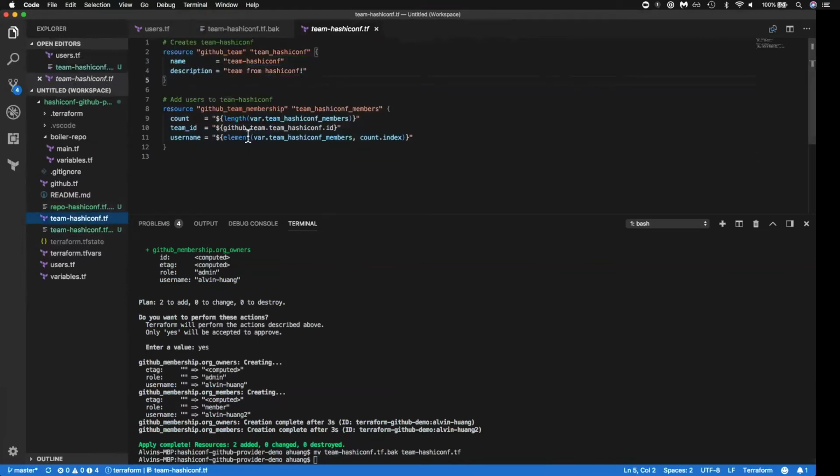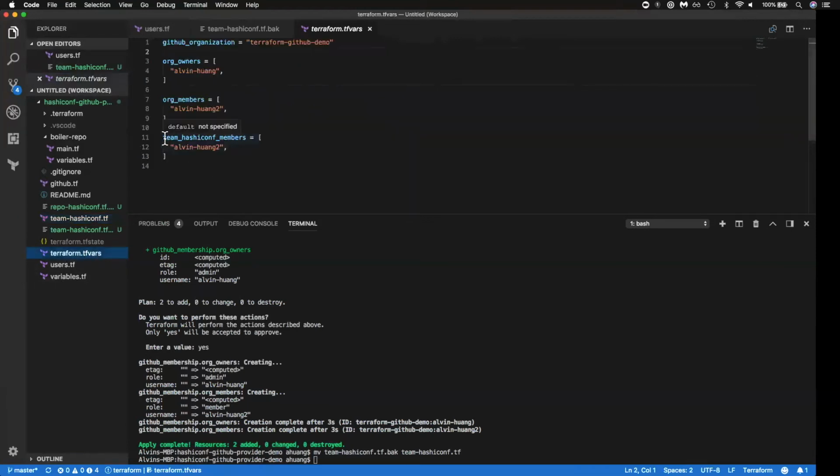And we see that in here, we have two separate resources, one to create a GitHub team resource, and this team will be called team-hashiconf, and another resource that will actually attach members to the GitHub team that we've created. So in our terraform.tfvars file, we can see that we've specified that team HashiConf has members and has a list of members. And for now, I've just added my secondary account to that team.